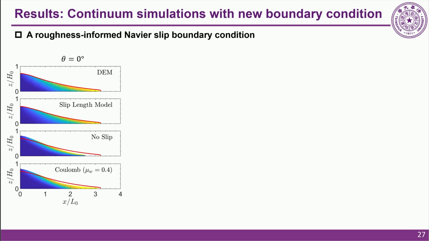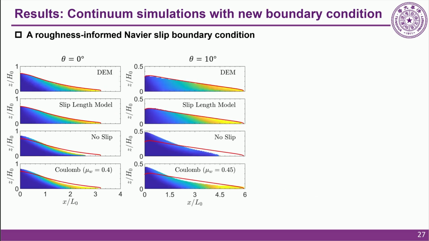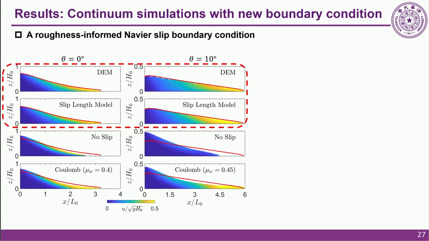To push this validation even further, we test our model on an inclined slope of 10 degrees. As highlighted by the red dashed box, our newly proposed slip length model once again perfectly reproduced the DEM profiles for both horizontal and inclined cases.